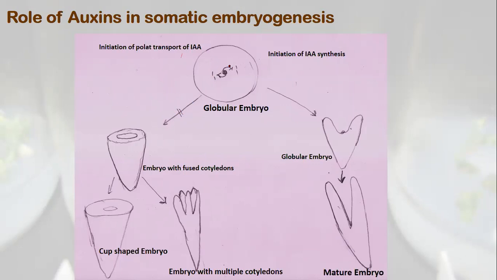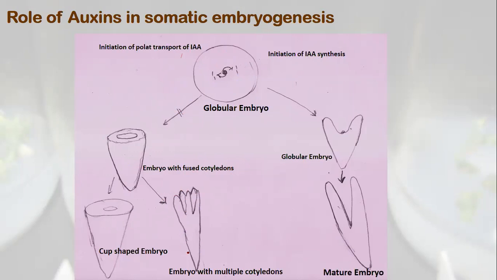in that case the embryo either continues to grow as a globular embryo, or if this diffusion takes place, it forms cotyledons all over and results in the formation of a cup-shaped embryo. Or if this gets induced at different places, we get an embryo like this. This kind of embryo normally also occurs in gymnosperms, Pinus.